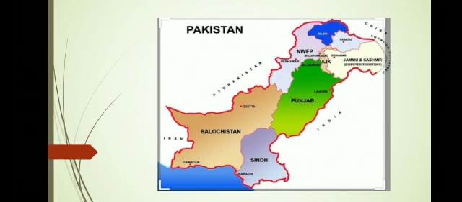On this blank page, besides your work, you can draw the map of Pakistan, or you can just copy the map of Pakistan and paste it over there. You can label all the provinces and its capitals, and then use different colors to show all different provinces. So you can draw it by yourself, or you can just paste a photocopy and then color it nicely.